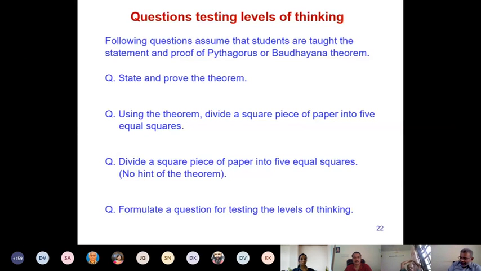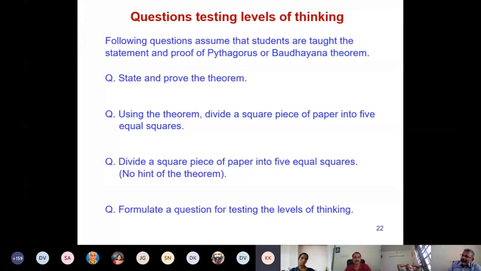Now, if each small square should have an area of A square by 5, that means the side of the square should be how much? Let people answer this question. How much should be the size of the smaller square? Side of the smaller square? A by root 5. A by root 5.